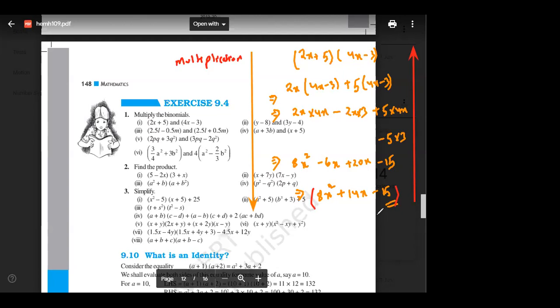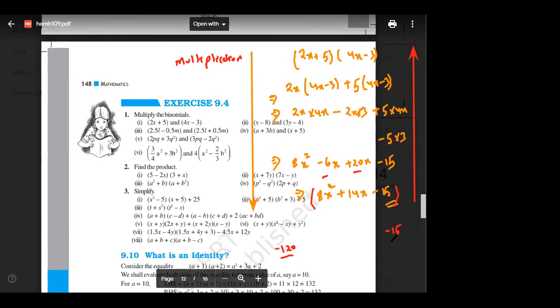Yes, sir. But see, here, I will tell you why I'm discussing each and every question. Because here, what is 20 into 6? Tell me, what is 20 into 6? 120. So minus 120, right? Correct? Because it is minus 6. But what is my constant term? 15, sir. Minus 15.